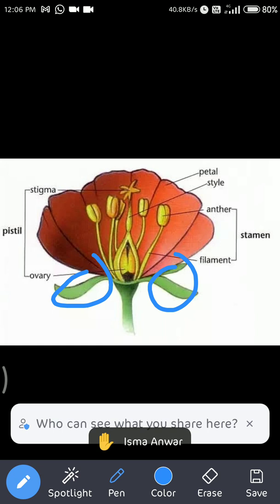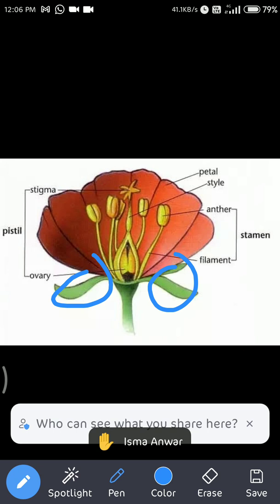Their function is to protect the flower at the bud stage. The function of calyx is to protect the inner part of the flower at the bud stage. You must have seen that the inner part of the flower is covered by the green covering. That green covering is actually the calyx. This is the outermost whorl of the flower.